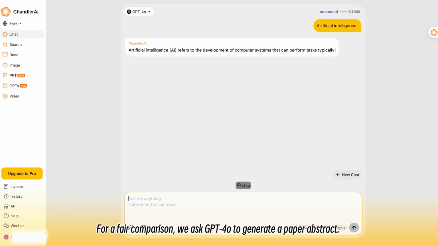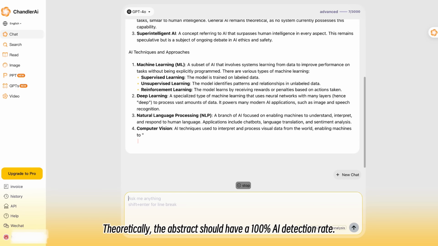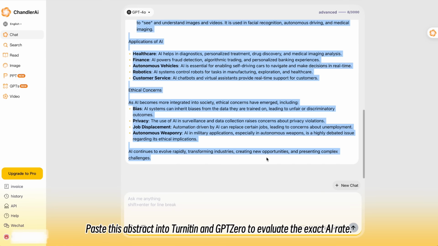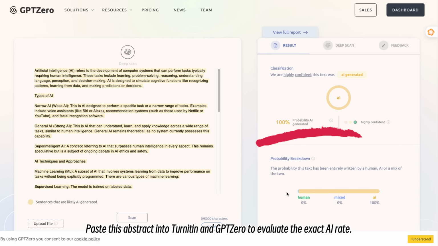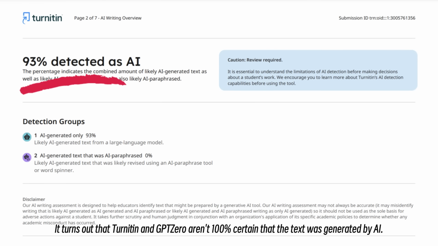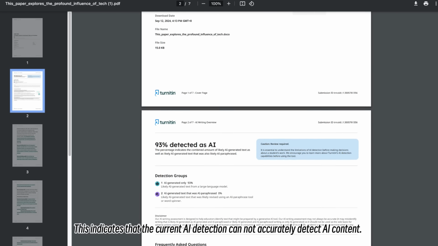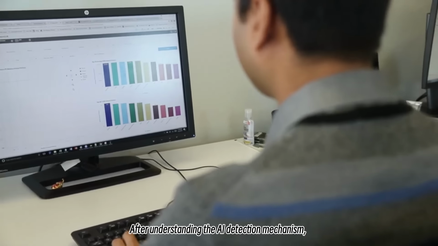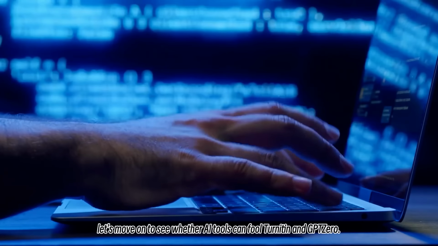For a fair comparison, we asked GPT-4o to generate a paper abstract. Theoretically, the abstract should have a 100% AI detection rate. Paste this abstract into Turnitin and GPT-0 to evaluate the exact AI rate. It turns out that Turnitin and GPT-0 aren't 100% certain that the text was generated by AI. This indicates that the current AI detection cannot accurately detect AI content. After understanding the AI detection mechanism, let's move on to see whether AI tools can fool Turnitin and GPT-0.